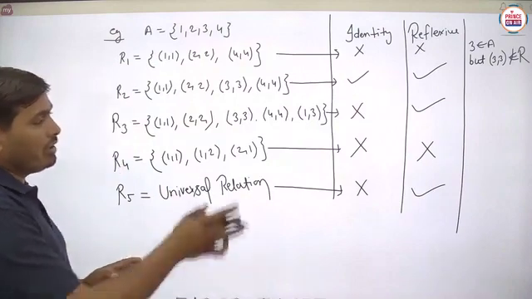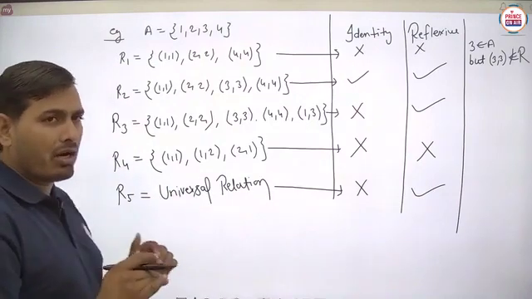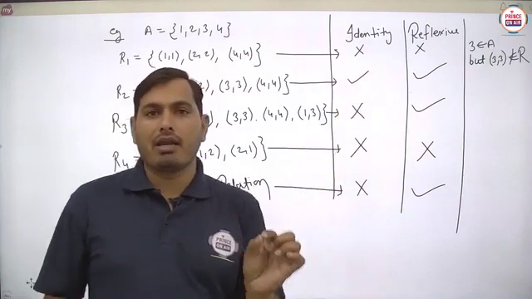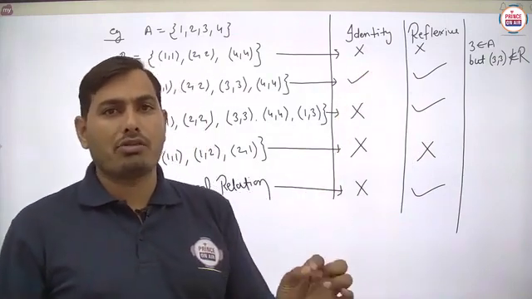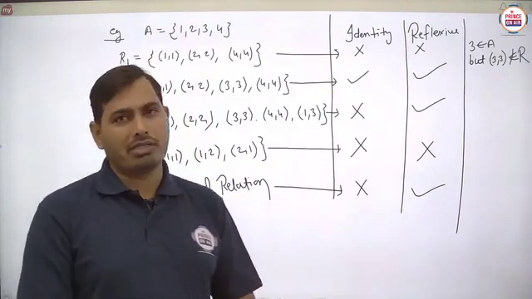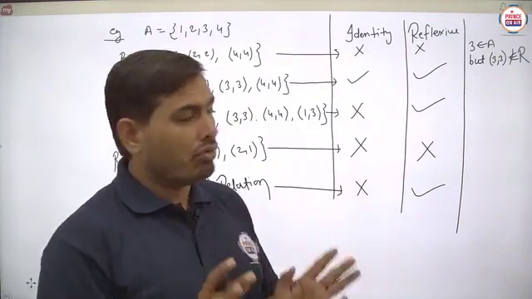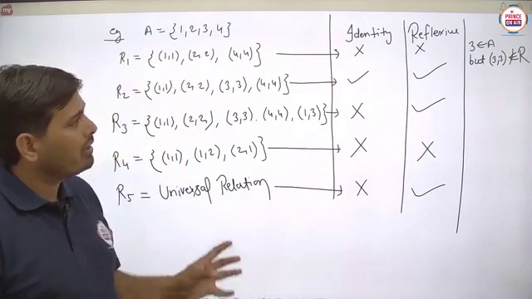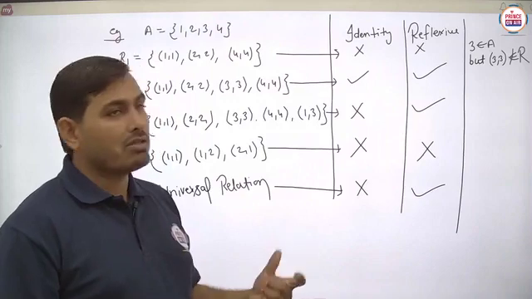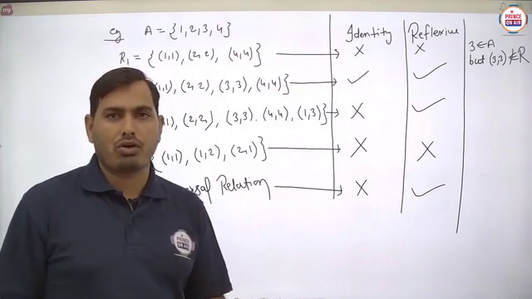So reflexive relations can be more than one, but the identity relation is always unique, meaning only one identity relation will be there on a given set. Is it clear? So I think every student now knows very well about the reflexive nature of a relation as well as the identity relation.